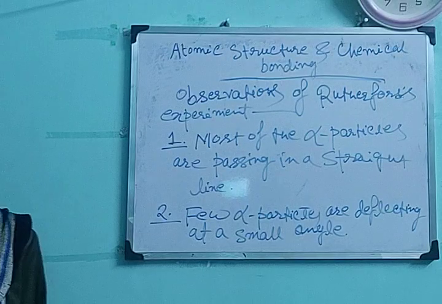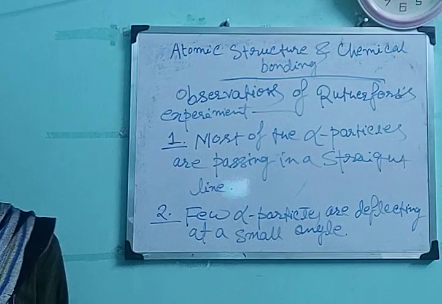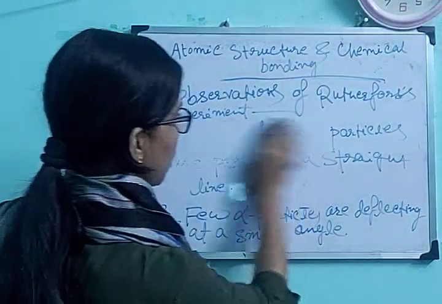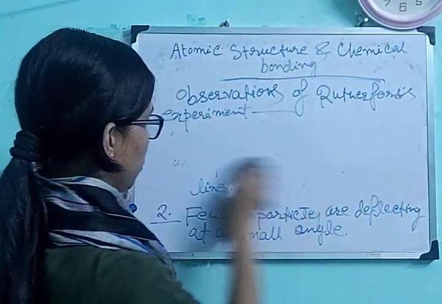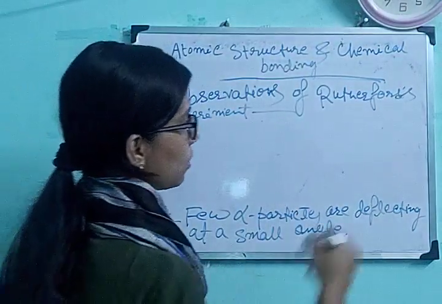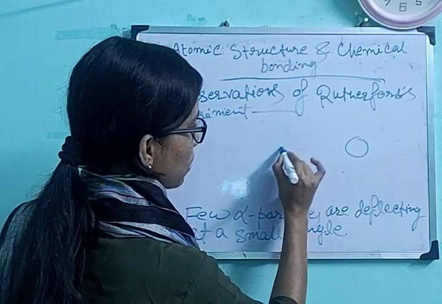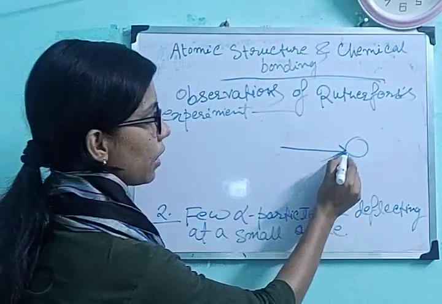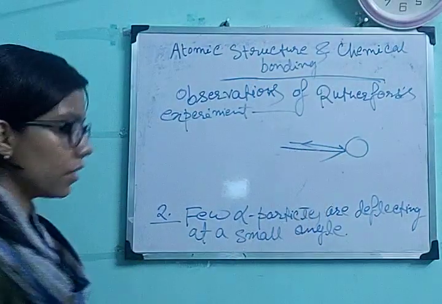Okay, and the third point is very few alpha particles are deflecting totally 180 degree, that is the full deflection. There is nucleus, those alpha particles, very few particles that are touching the nucleus directly and thereby returning in a 180 degree angle.